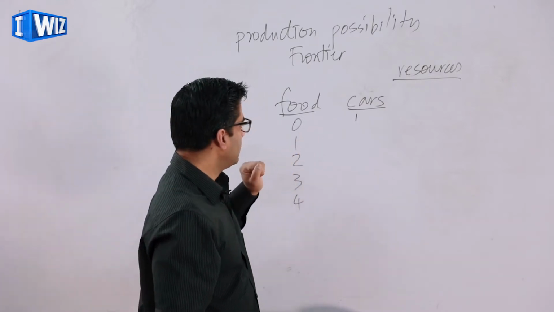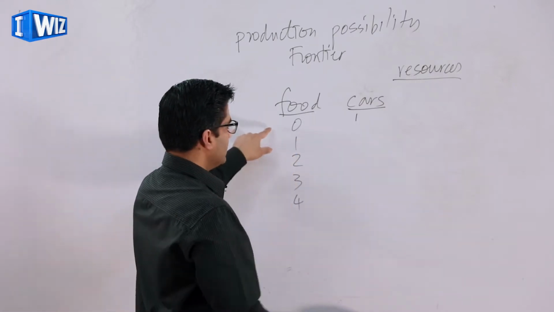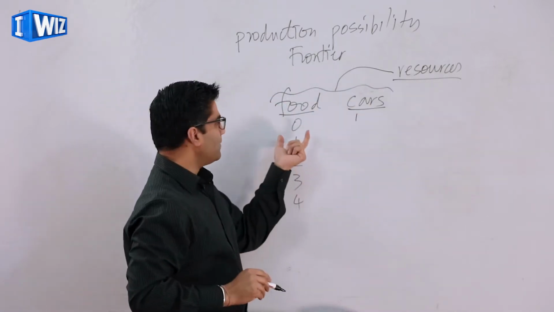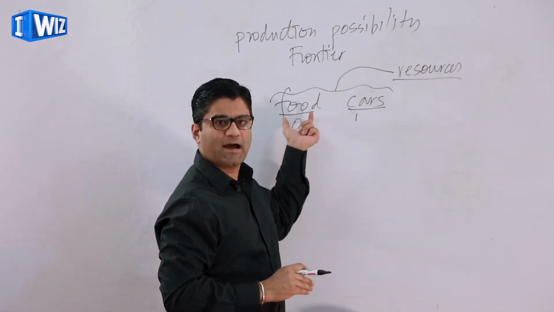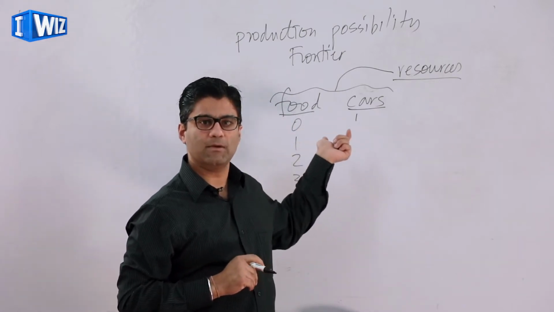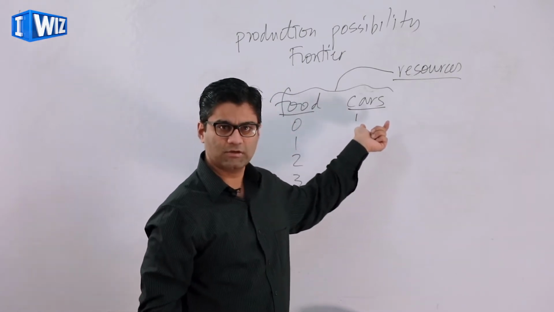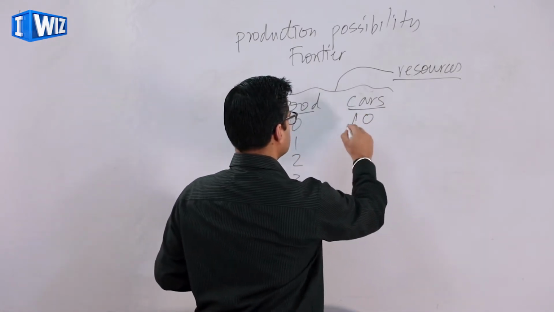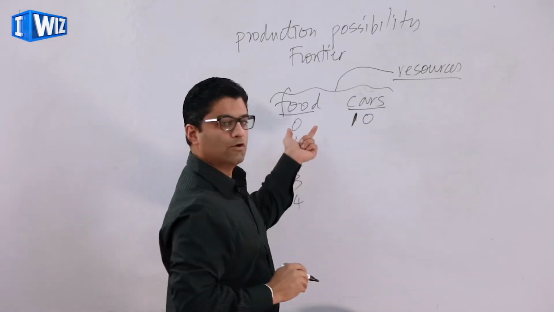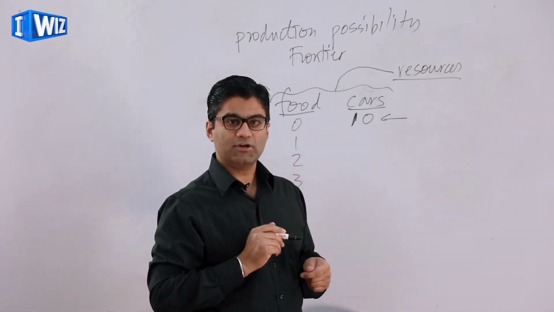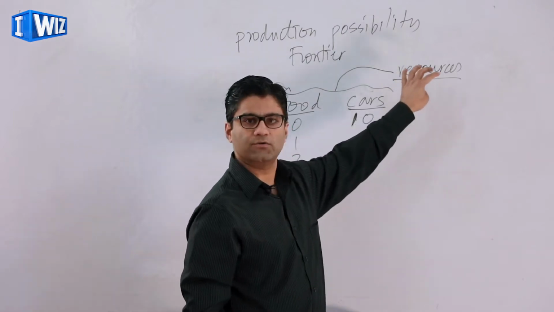All right, I'm sure you guessed correctly. If we are using all of these resources to produce these goods, and I'm producing 0 food, that means I'm using none of the resources towards producing food, which would mean I'm using all the resources towards producing cars. So we can produce 10 cars and 0 food. That is one combination of the two goods that a country can produce given the current resources.